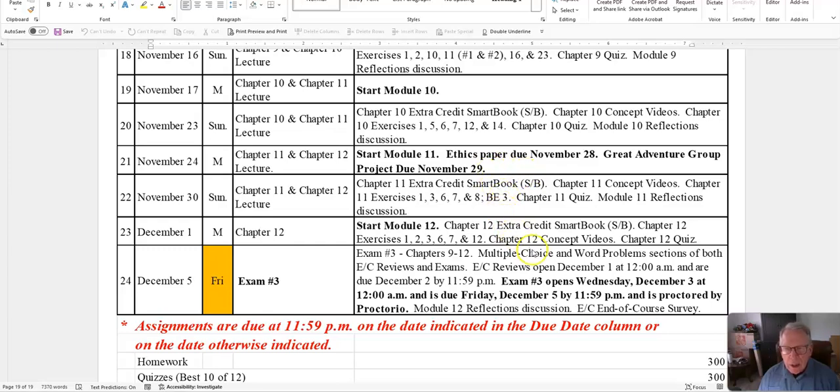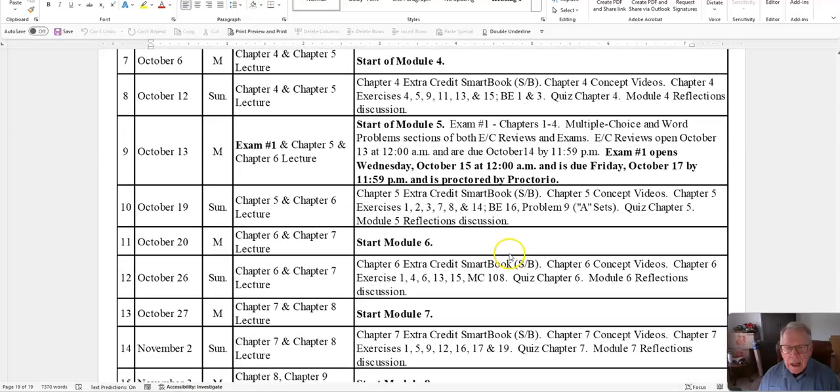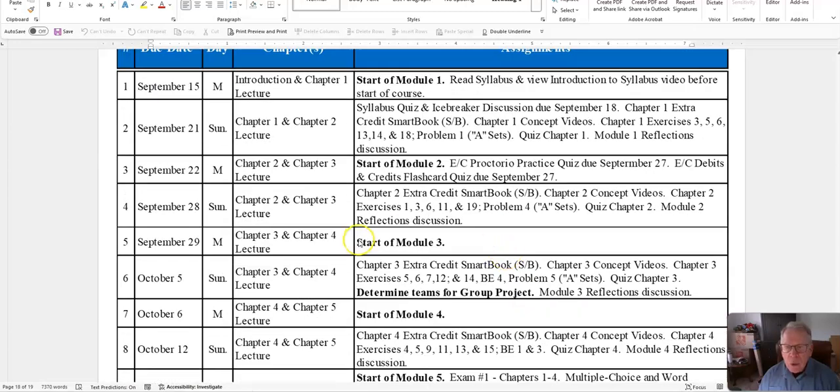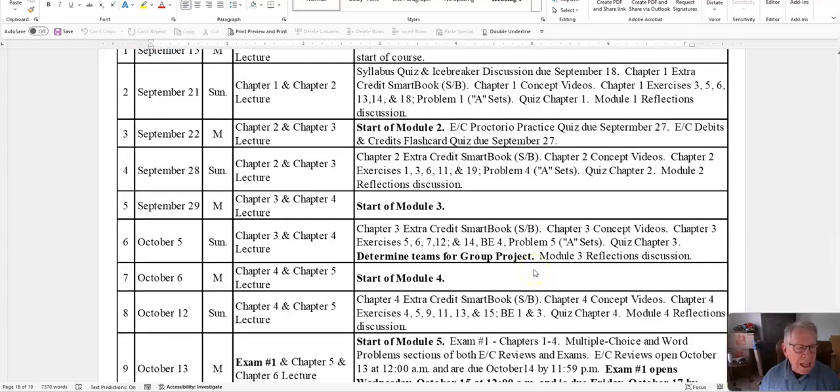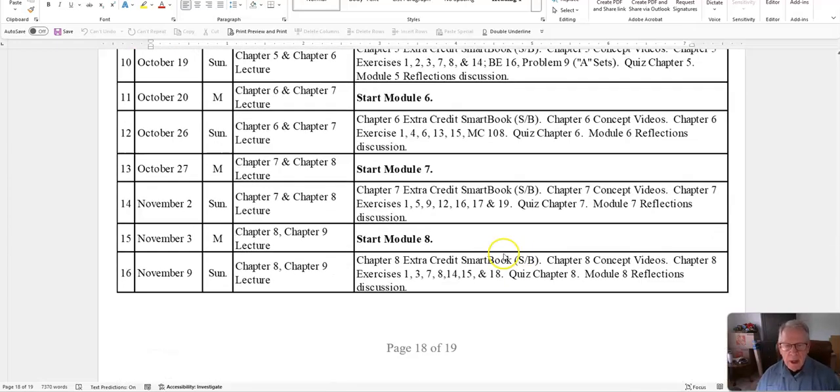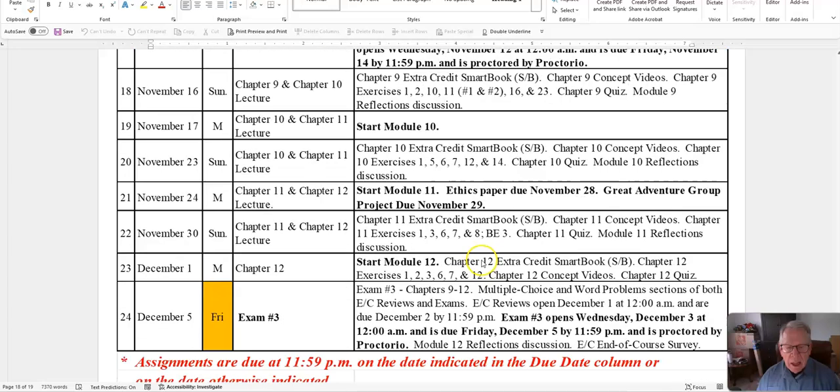And as I said earlier, if I go back here, by the time we get through Chapter 3, you have the technical skills necessary to do the Great Adventure project. So you have plenty of time, if you don't procrastinate, to get that done, and away you go. There's a fair amount of work involved in it, but basically it takes you through the accounting cycle for this fictitious business that they set up, and I think you'll enjoy doing it.